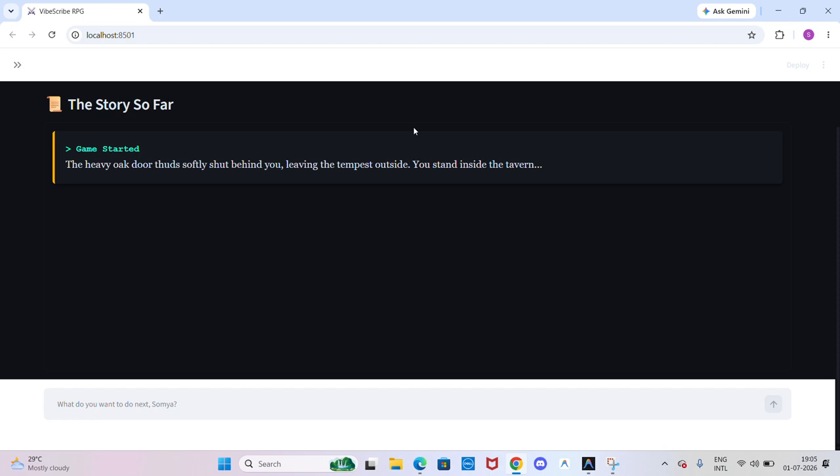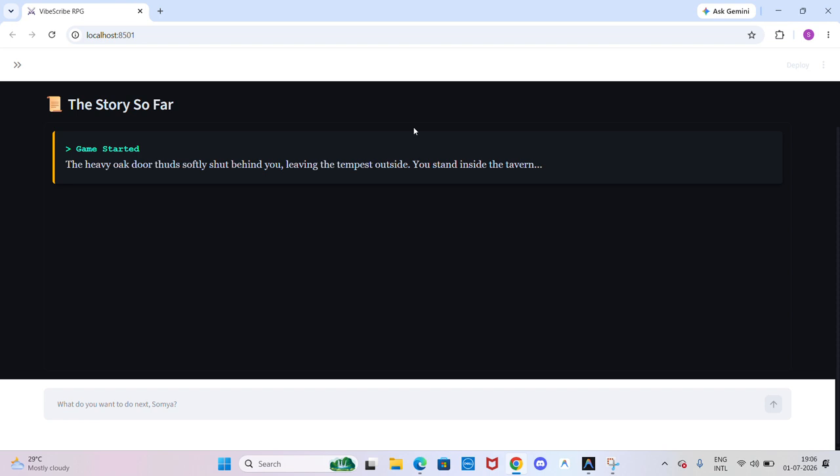The main inspiration behind VibeScribe was solving a common issue with standard AI text games. Usually, if you use a single chatbot, the game forgets its own rules, lets the player cheat or suffers from hallucination that breaks the mechanics. But VibeScribe fixes this by splitting the creative writing away from the actual game logic using a dual agent core architecture. So let's focus on the technical architecture and the two agents.